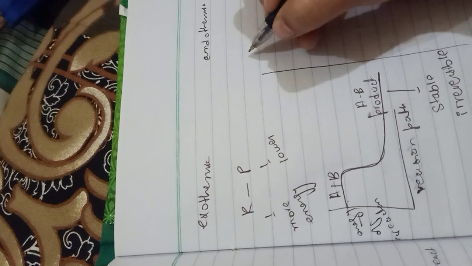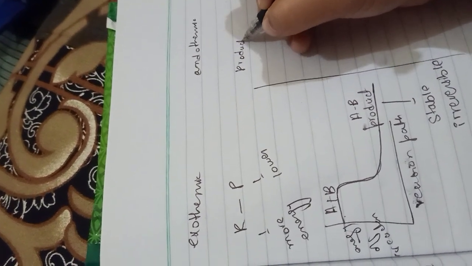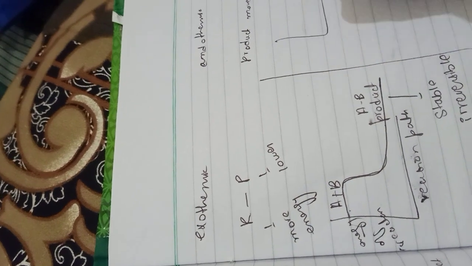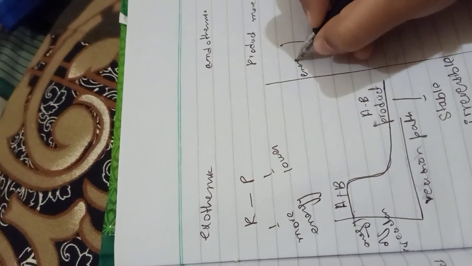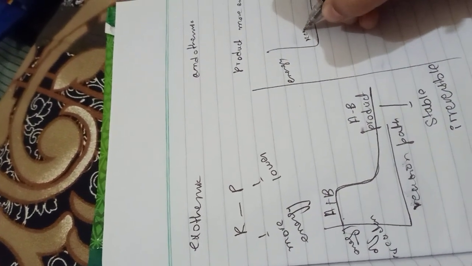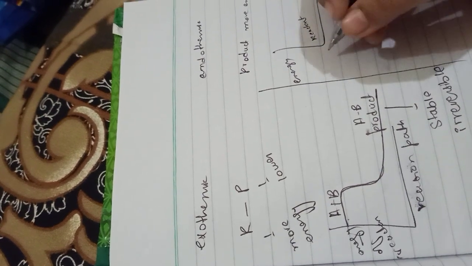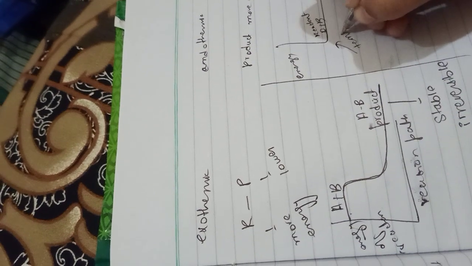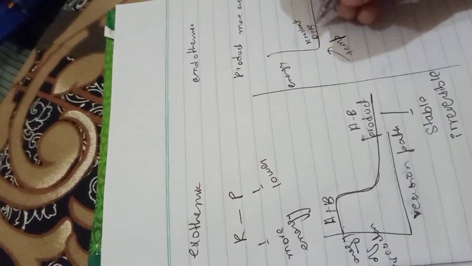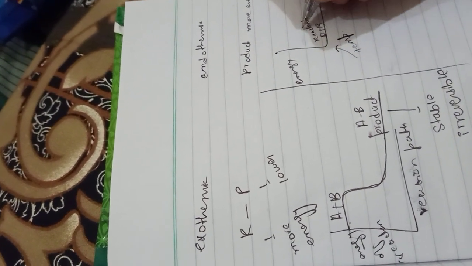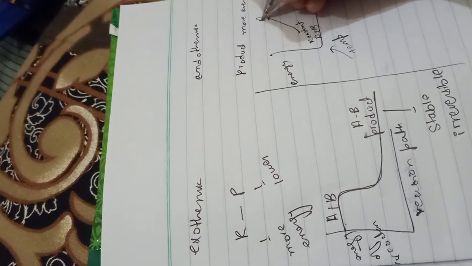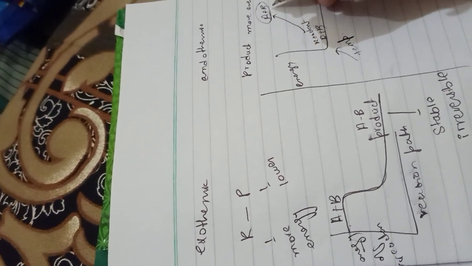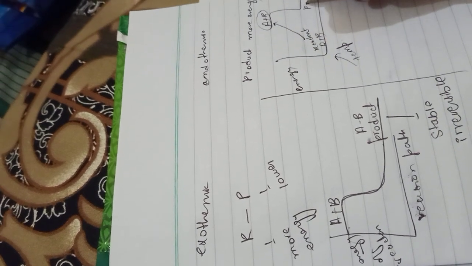Here the product will have more energy. Watch, for example, I have the graph here, I have the energy. Here I have the reactant, but it does not have much energy, so I will give temperature to start the reaction. The molecules will get the energy, the reaction will start, and the product will be produced.